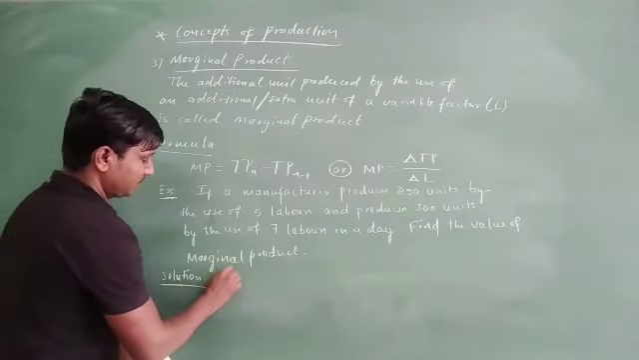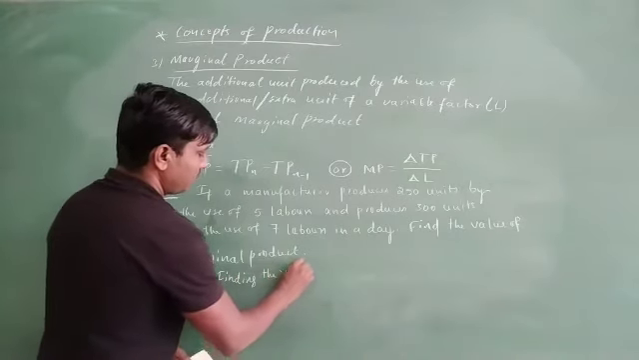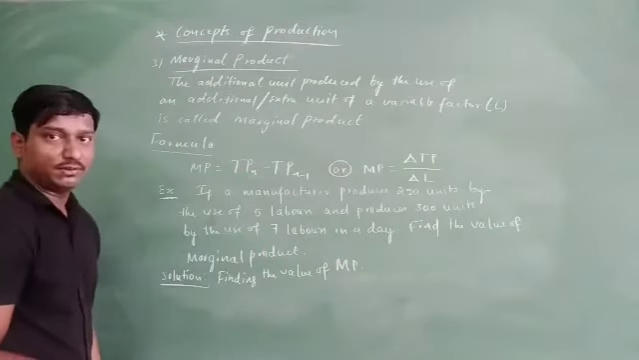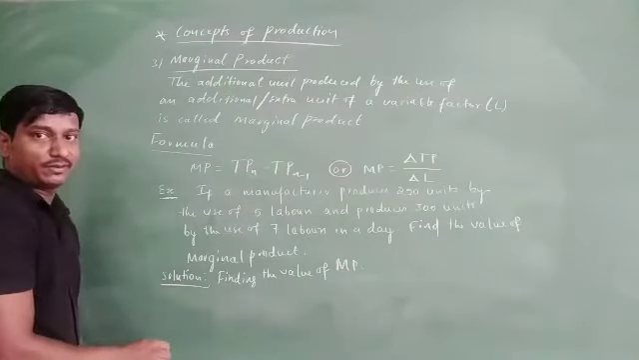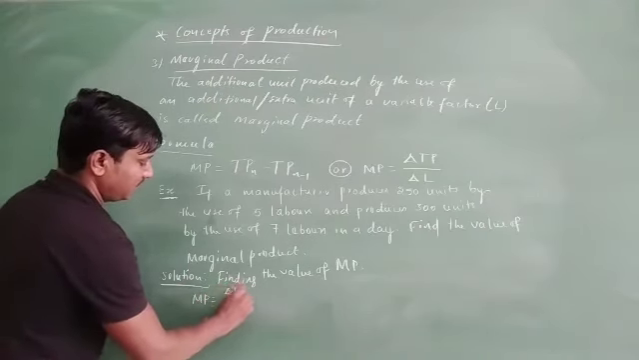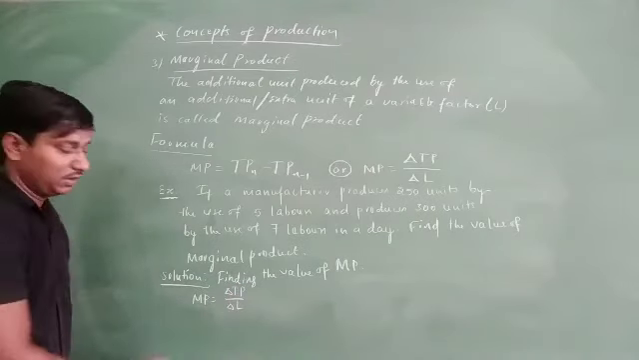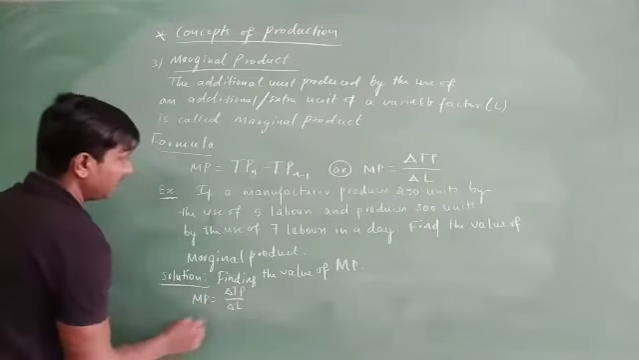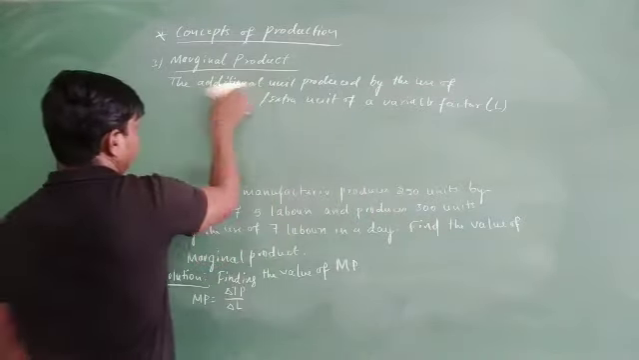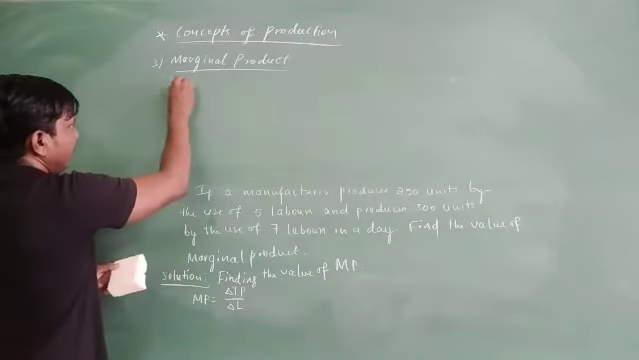Now finding the value of MP. Finding the value of MP. So how you find the value of MP here? MP is equals to delta TP divided by delta L. So this is what the formula we know. Well, now you just find what is the delta L. I just take this here. Well, I have to find delta TP.